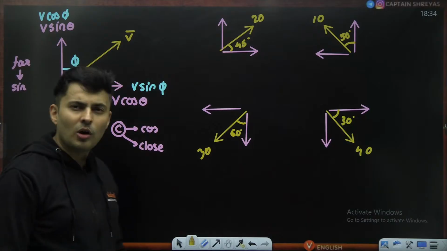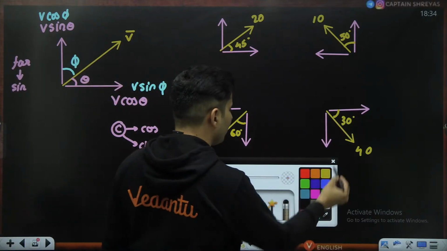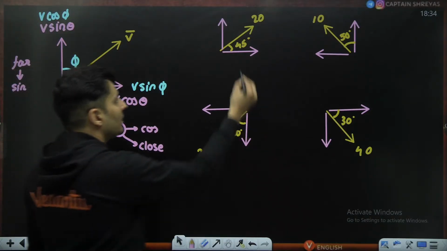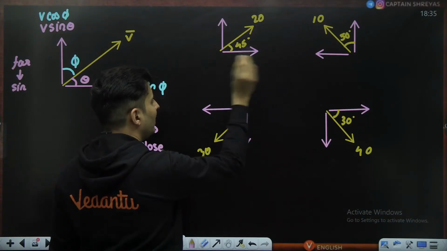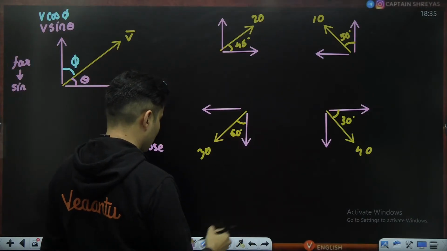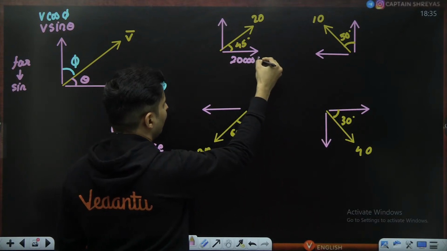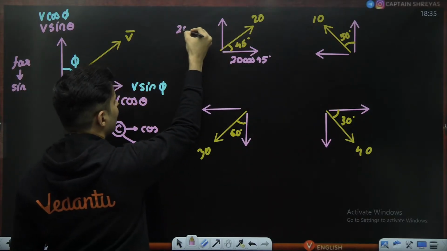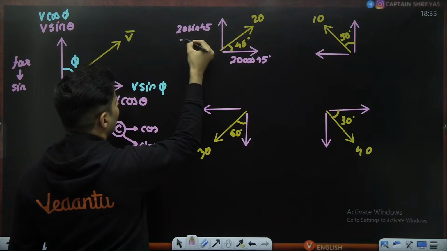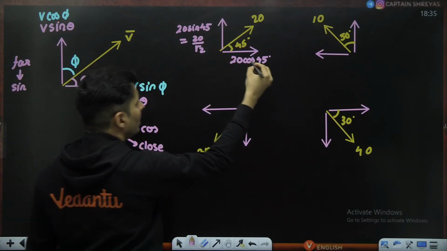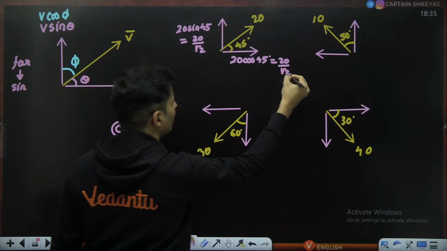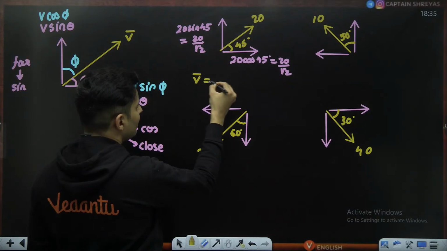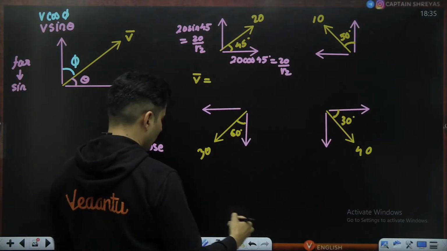So what will be the components in each case? Let's try to figure it out. First of all, check this, my dear students. This angle is closer to this component, so this component will be cos. So this will be 20 cos 45. Got it? 20 cos 45. This is far away, so this will be the sine component. So 20 sine 45. Sine 45 is 1 by root 2, so it will be 20 by root 2. This will also be 20 by root 2. If somebody asks me what is the actual value of the vector in this case, this will be 20 root 2.